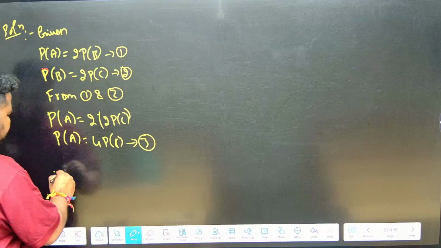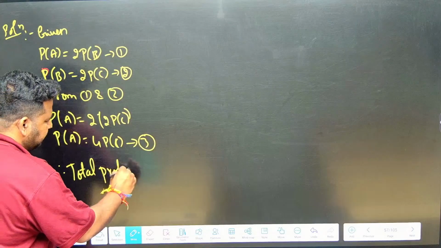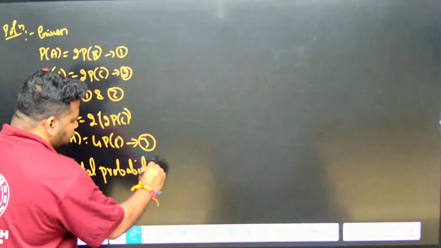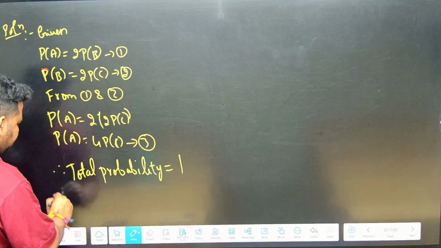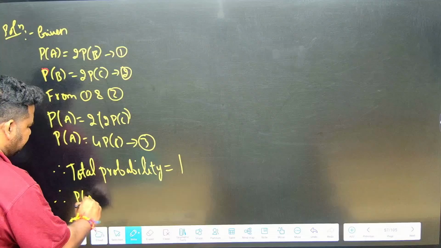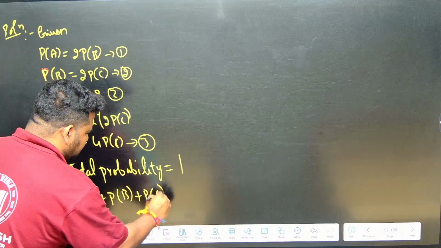Now, therefore, total probability is always equal to 1. Therefore we have P of A plus P of B plus P of C is equal to 1.